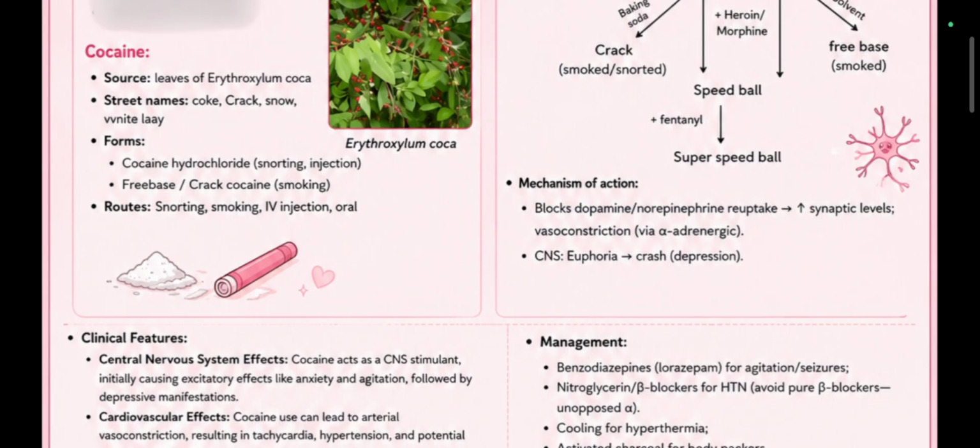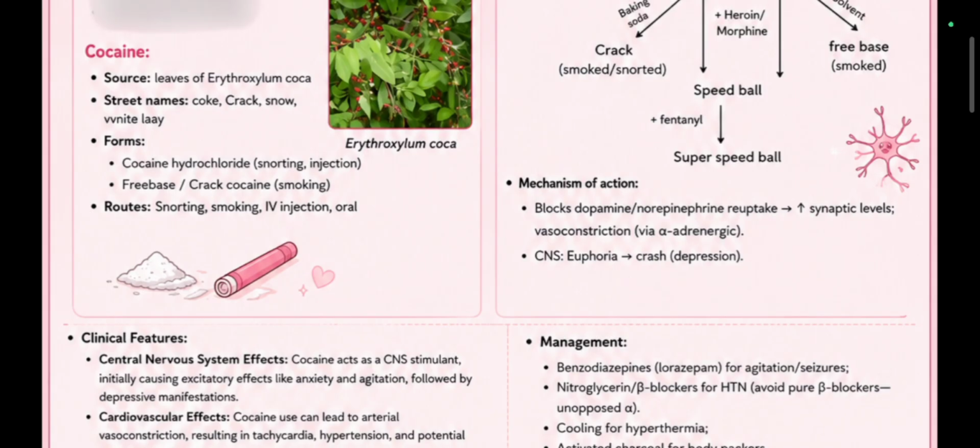So besides acting on these receptors, cocaine also blocks dopamine and norepinephrine reuptake. So what are dopamine and norepinephrine? We all know that these are neurotransmitters. If the reuptake of neurotransmitters is inhibited or blocked, then obviously their levels are going to be increased in the synaptic cleft, which is why there would be vasoconstriction as the effect of increase in the neurotransmitters.